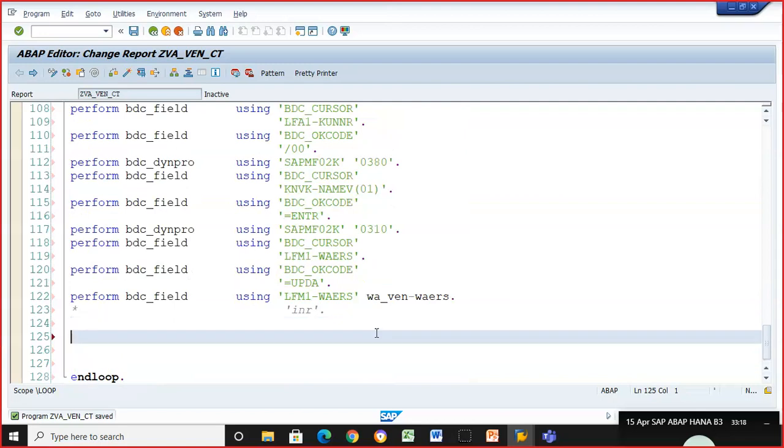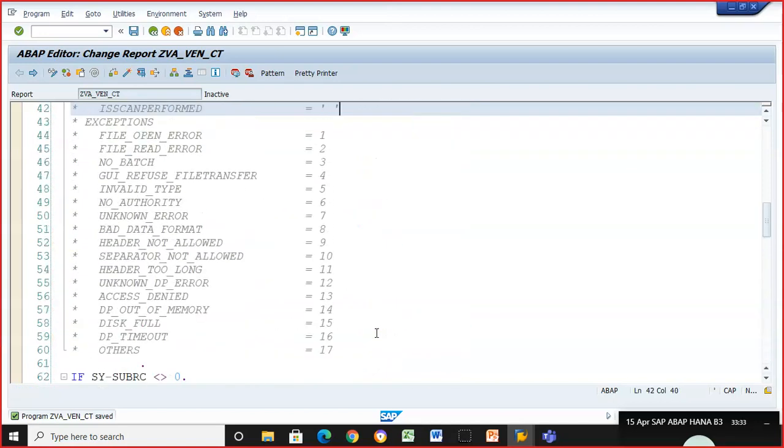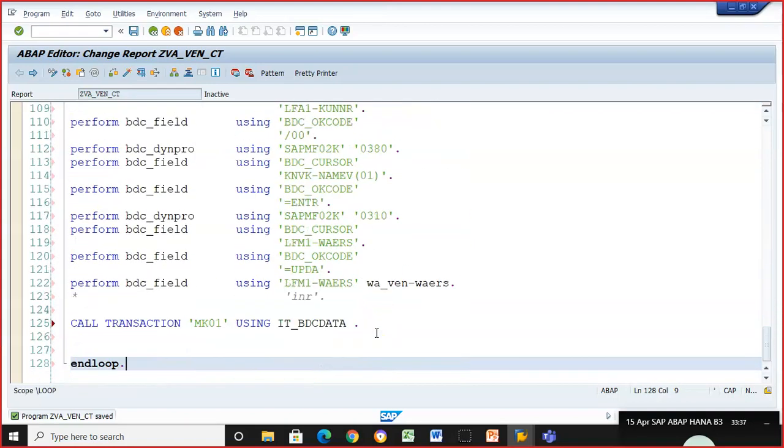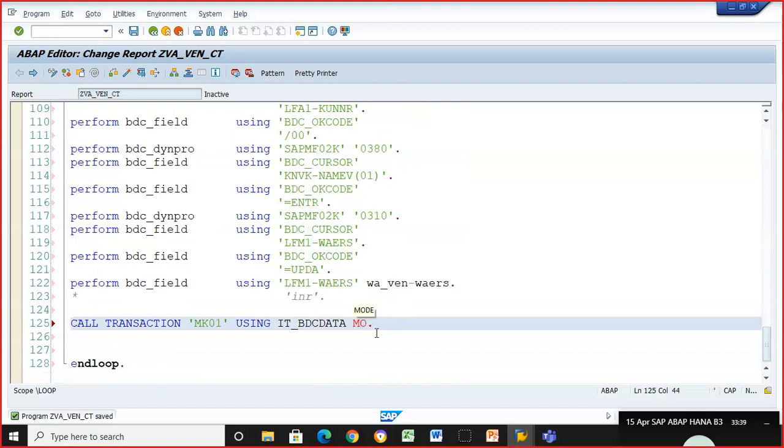Here we'll go for call transaction MK01 using IT_BDC_data, which we have defined. So this actually stores, as I told you, the screen number and all these things. So IT_BDC_data, mode A, update A. Now we need to understand what is mode A, what is update A. Okay, these two things we'll understand now.